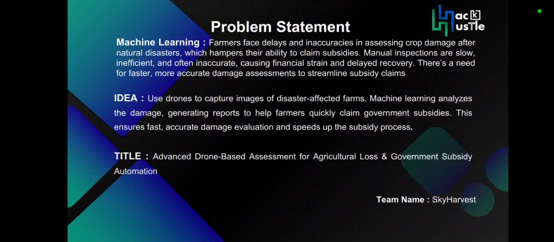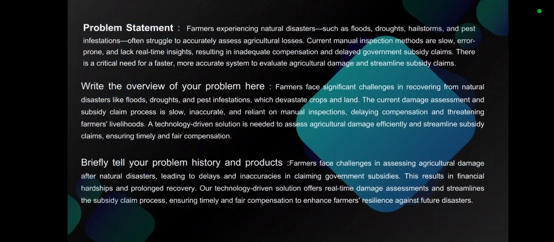So let's dive deep into the problem statement. Farmers experiencing a natural disaster such as flood, drought, hailstorm, and pest infestation often struggle to accurately assess the agricultural losses. Current manual inspection methods are slow, sometimes cause errors, and lack real-time insights, resulting in inadequate compensation and delayed government subsidy claims. There is a critical need for a faster and more accurate system to evaluate agricultural damages and, of course, to streamline the process of getting subsidies with the report from the survey.